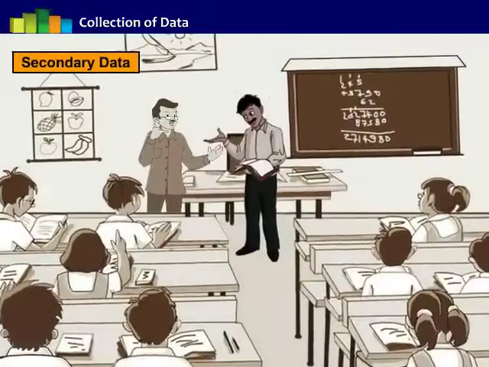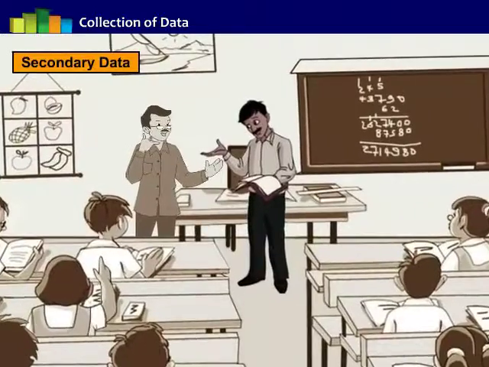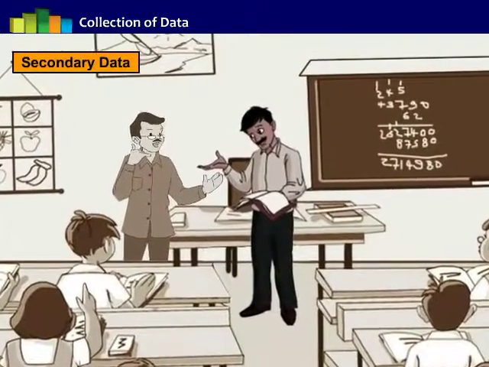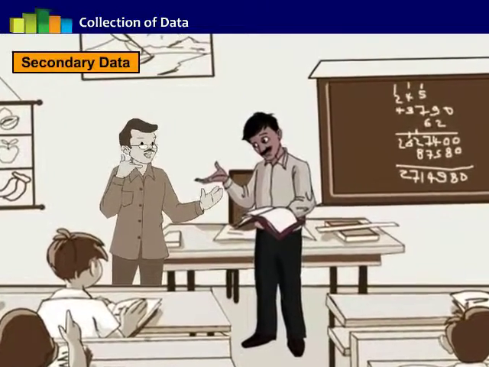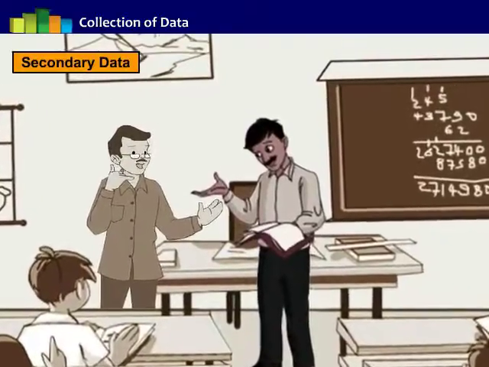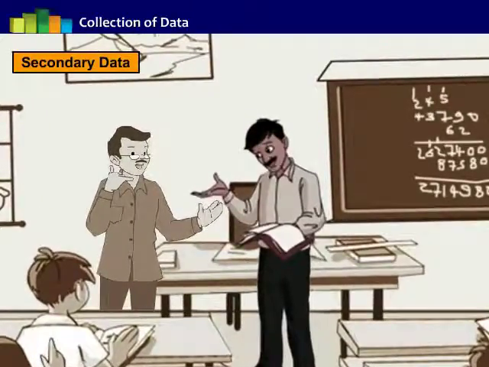Now, Mr. Sanjay wanted the best dance competition, so he calls a known choreographer for this event. He collects the information from him about which types of songs or costumes could be best suited for this competition. The information obtained from him, or an external source, is called secondary data.